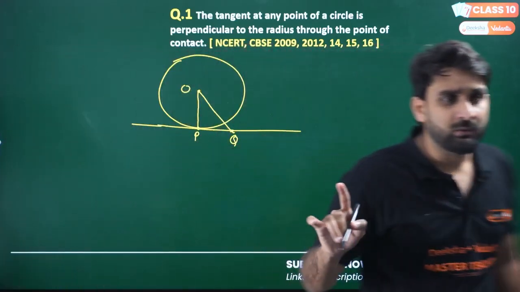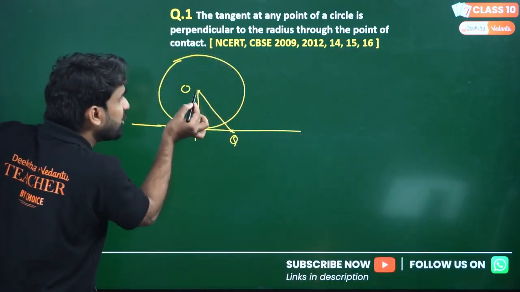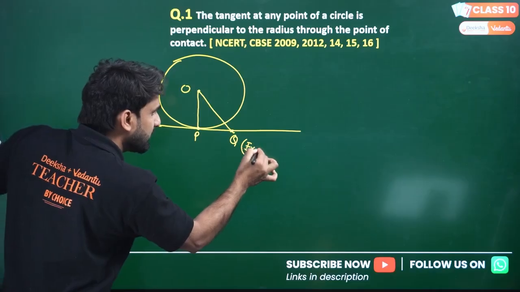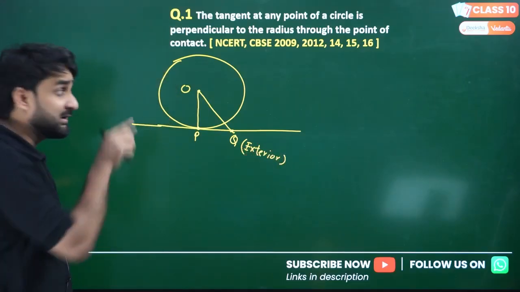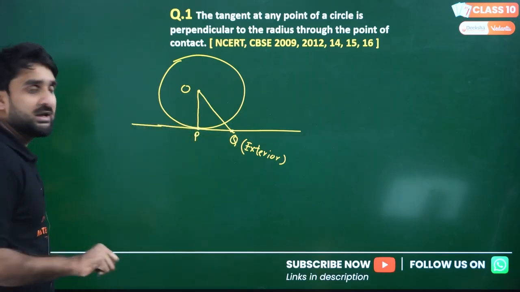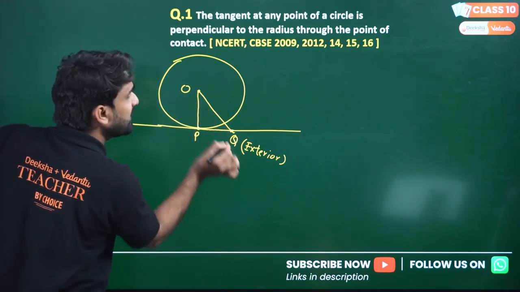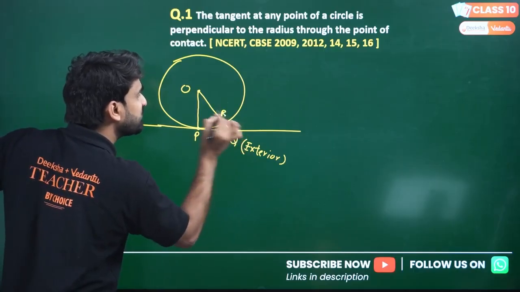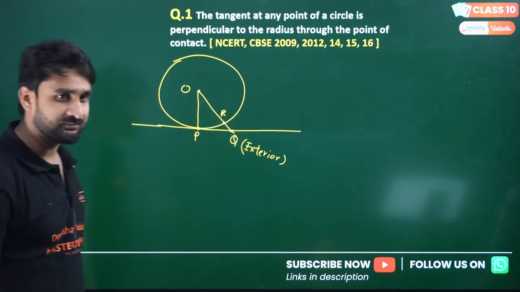You can all see this point is outside the circle. And this line OQ intersects the circle at a point, which I'm calling R.